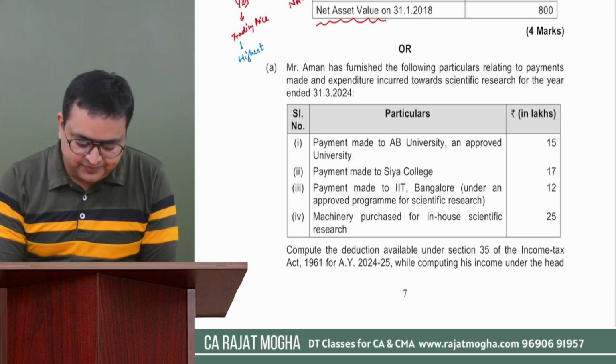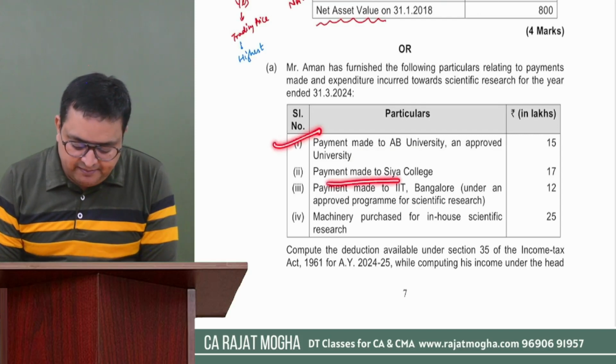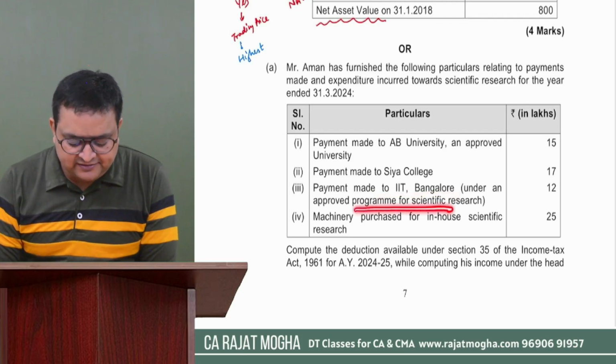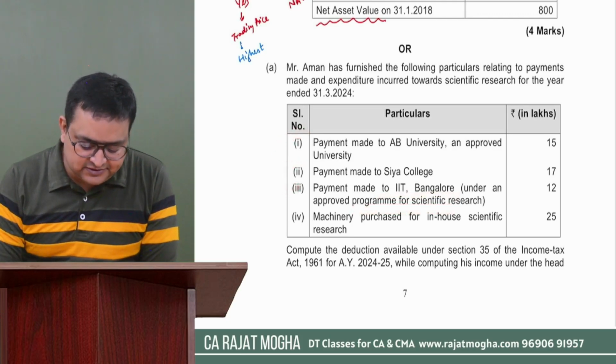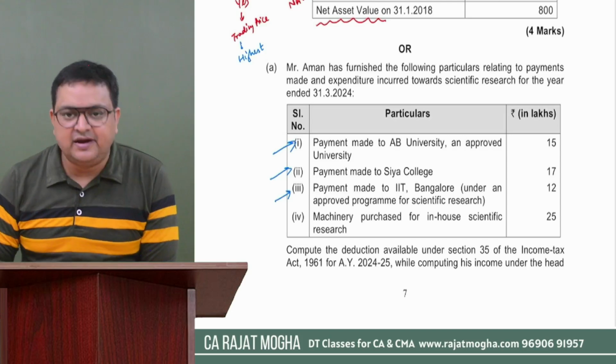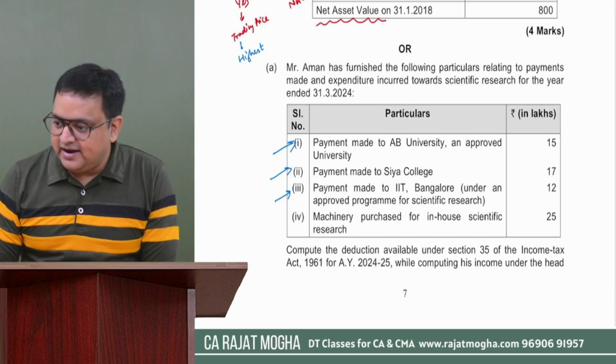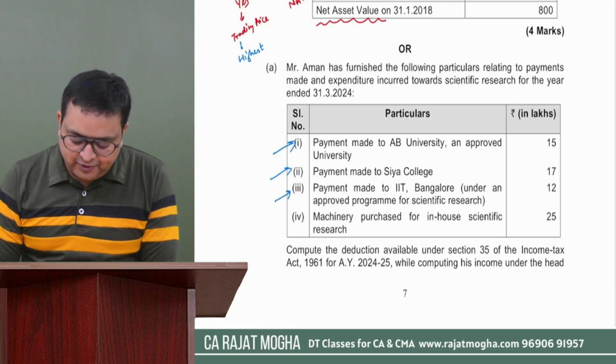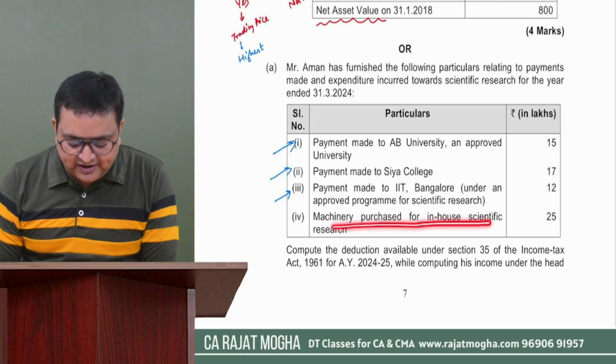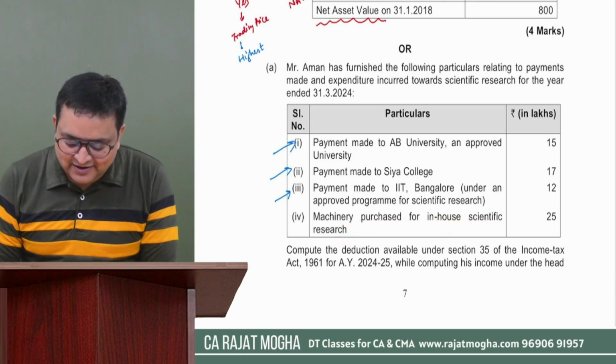Outside research. Payment made to SIA College. Again outside research. Payment made to IIT Bangalore as approved program for scientific research. Outside. These three are outside research. Correct? And the fourth point says machinery purchase for in-house scientific research. This is obviously in-house, 25 lakh.